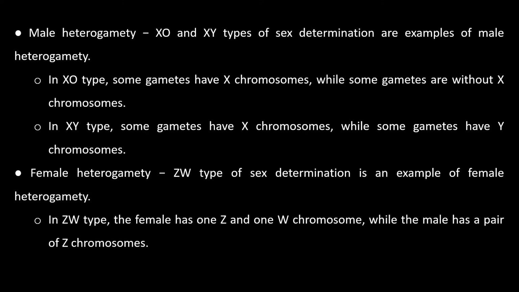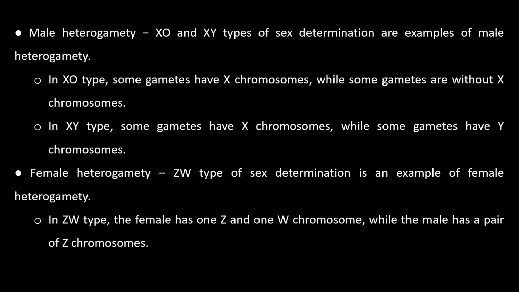Here, there are two types, male heterogamy and female heterogamy. XO and XY types of sex determination are examples of male heterogamy. In XO type, some gametes have X chromosome, while some gametes are without X chromosome. In XY type, some gametes have X chromosome, while some gametes have Y chromosome.